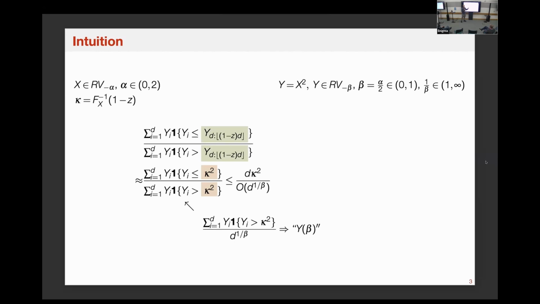Because 1 over beta is larger than 1, we have some room to squeeze here. That is, if you choose a 1 over d to the theta term, where theta is between 0 and 1 over beta minus 1, this eventually will be smaller than this term. So that's just the intuition. What we're going to do is make them precise.